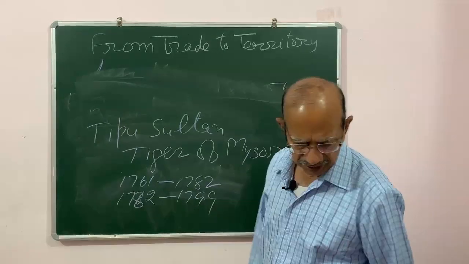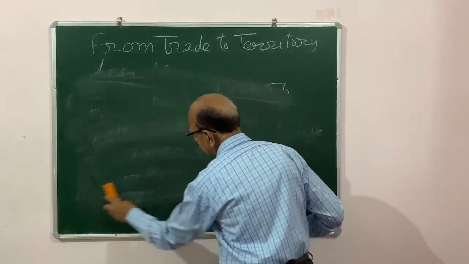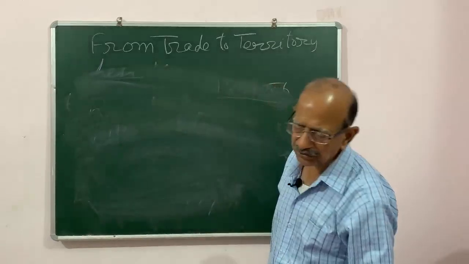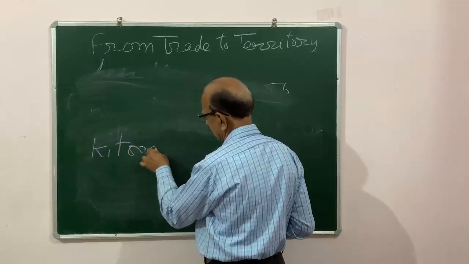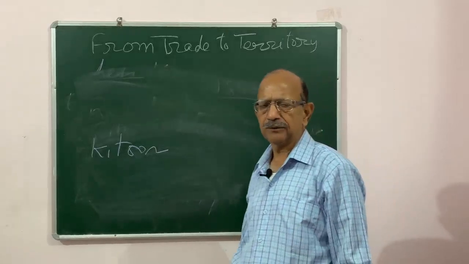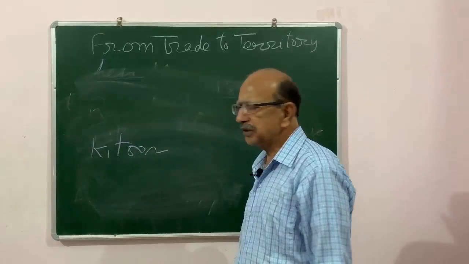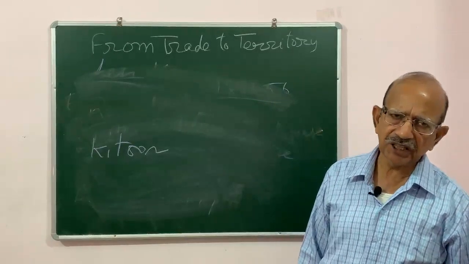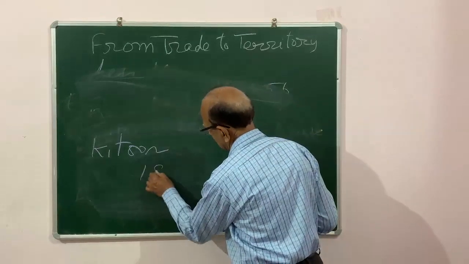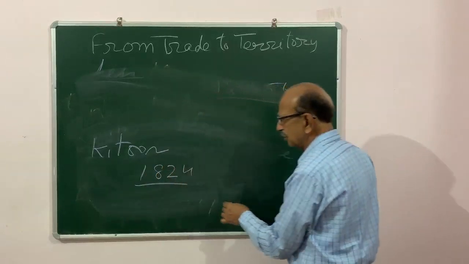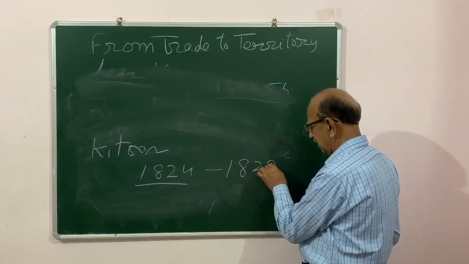Another opposition which the British faced was again in Karnataka, Mysore, which is now known as Karnataka. There was a place known as Kittur. There, Rani Chennamma also fought with the British, and she was arrested in 1824, sent to imprisonment, and she died there.